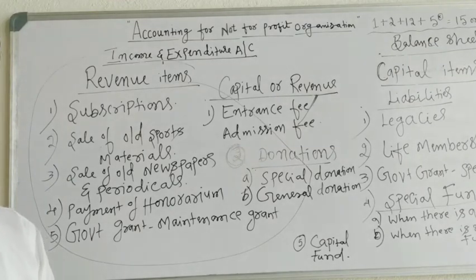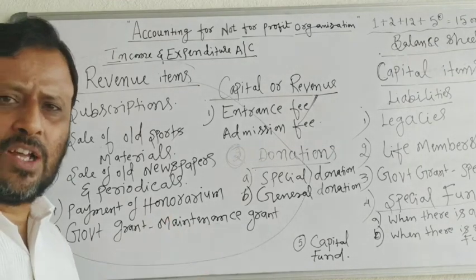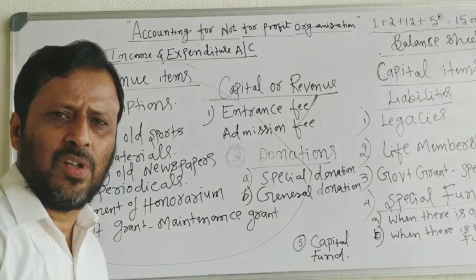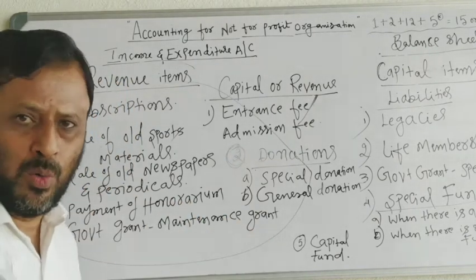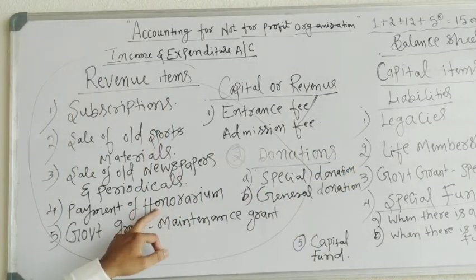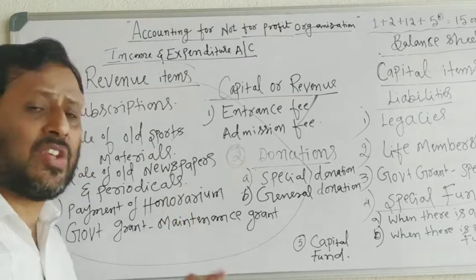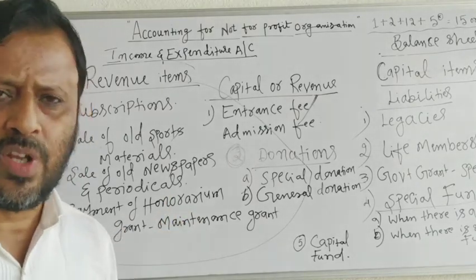A dancer has performed some dance program in the organization. To that dancer, the organization will pay some amount. That amount is called an honorarium, and the organization will pay this honorarium regularly.